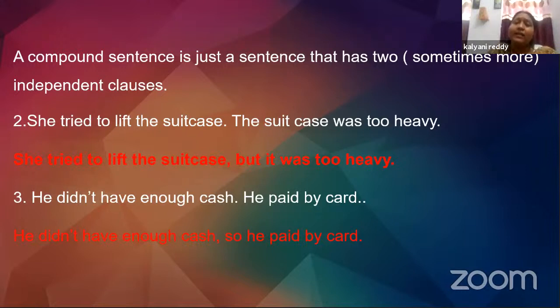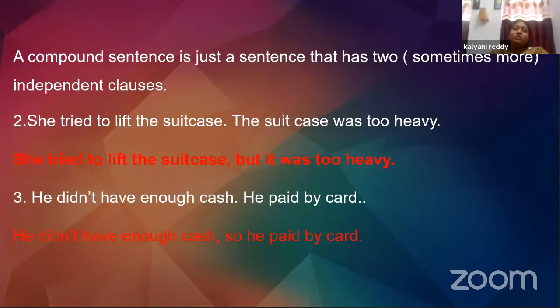So, these two sentences can be connected using but. That is, she tried to lift the suitcase, but it was too heavy. Now, take a look at the next example. He did not have enough cash. He paid by card. We can join these sentences by using a connecting word, that is so. He didn't have enough cash, so he paid by card.